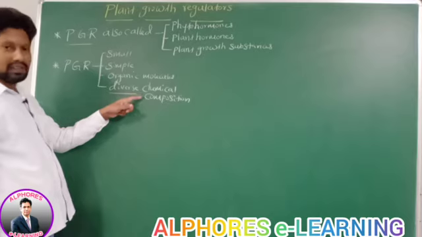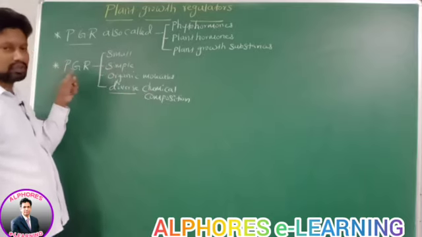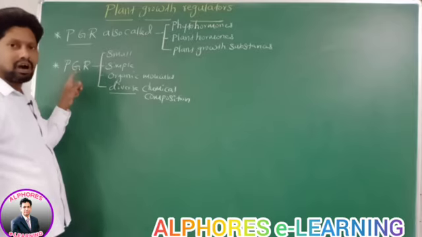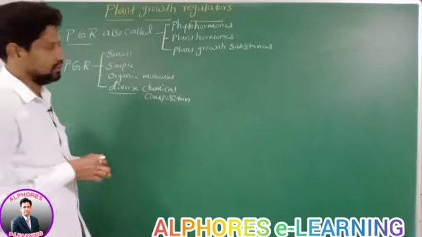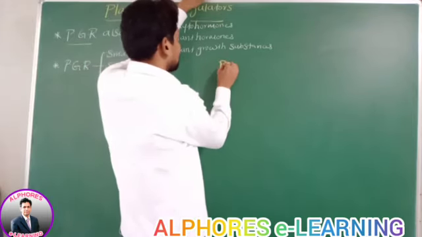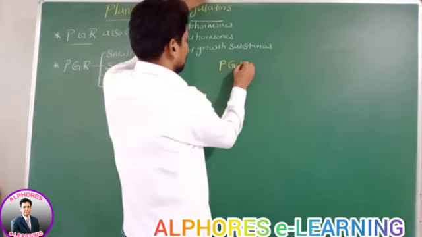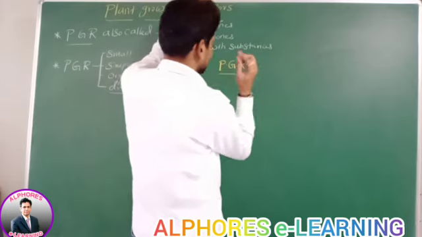Now we are going to see the chemical composition of plant growth regulators.